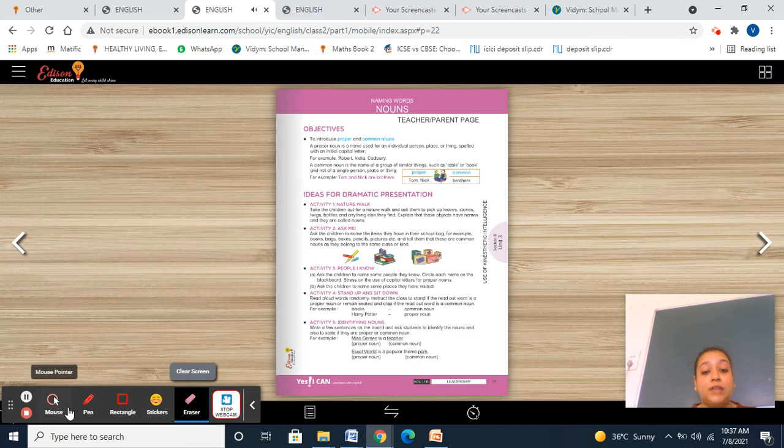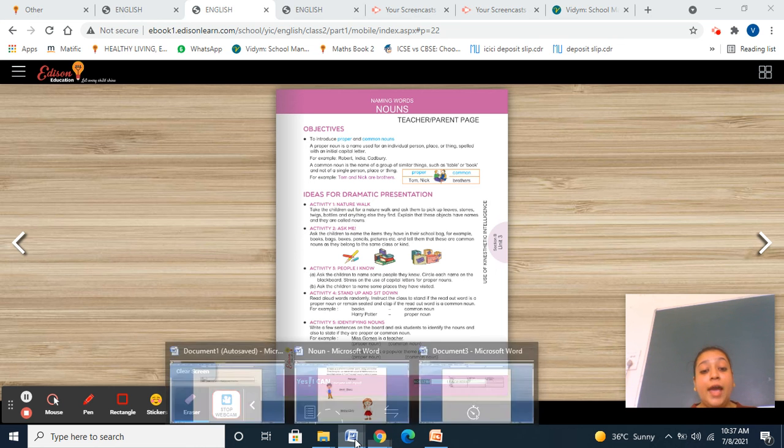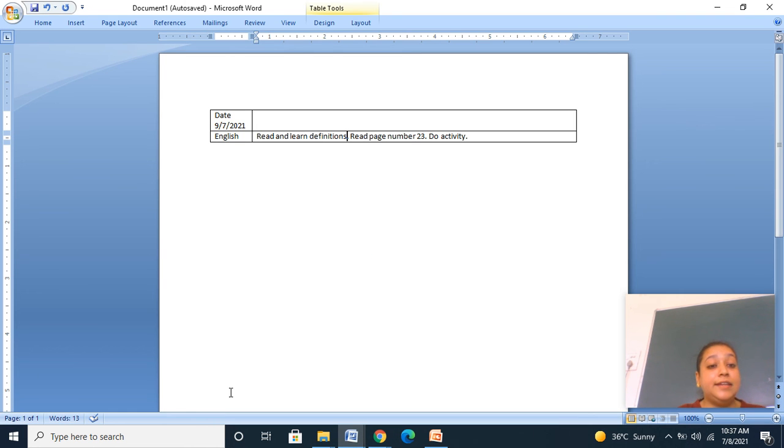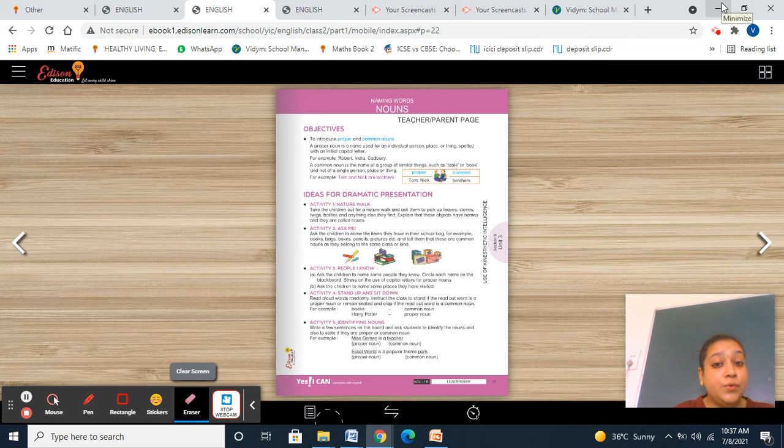Now please take out your diaries, everyone, and write your date in the date column, and in English, read and learn the definitions. Read page number 23 and do the activity. So you're going to do this activity and learn the definitions. In the next class we are going to learn more about common noun and proper noun.